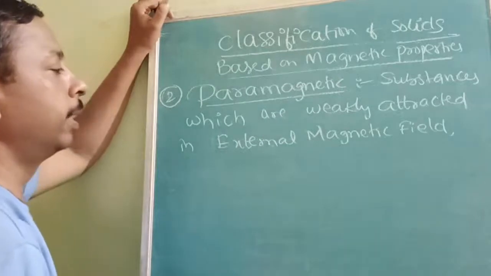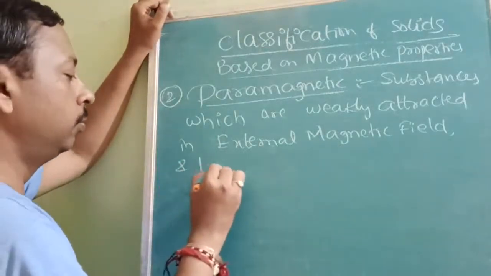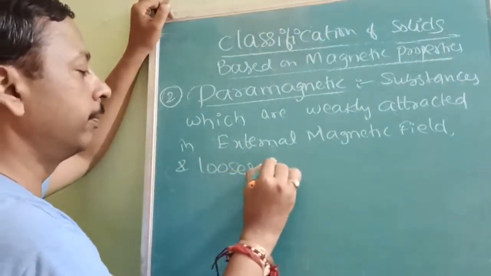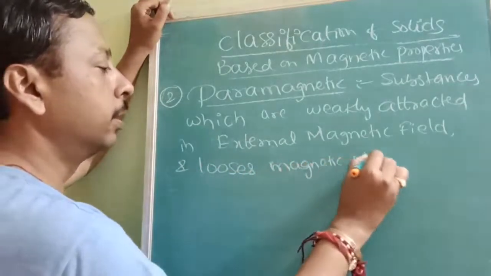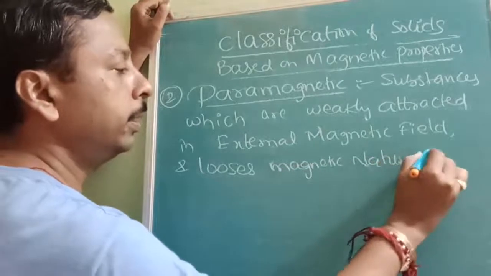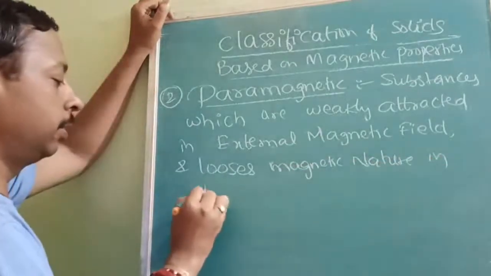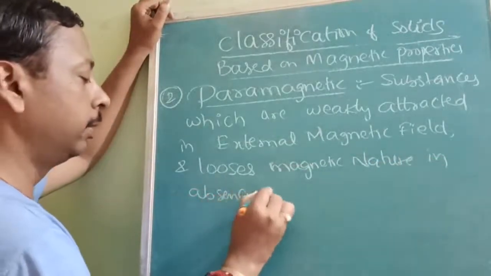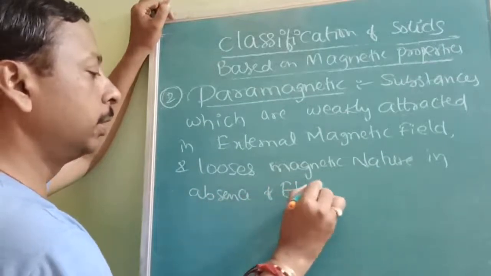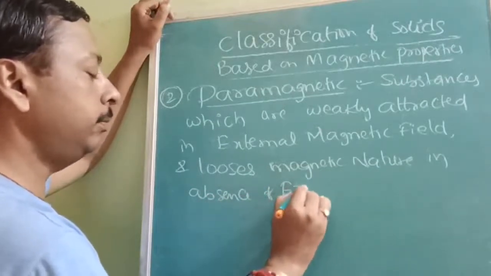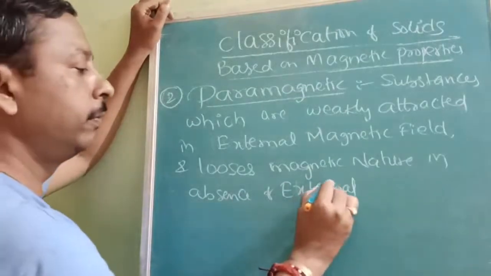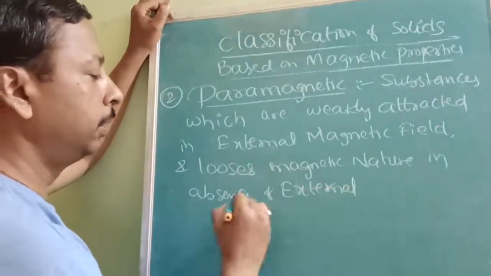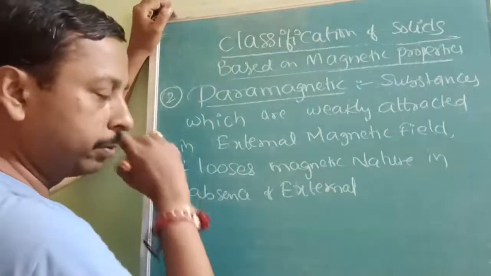Therefore it is called paramagnetic, and it loses its magnetic nature in the absence of an external field. When the external field is not there, it will not be attracted, there is no magnetic nature. Understood?